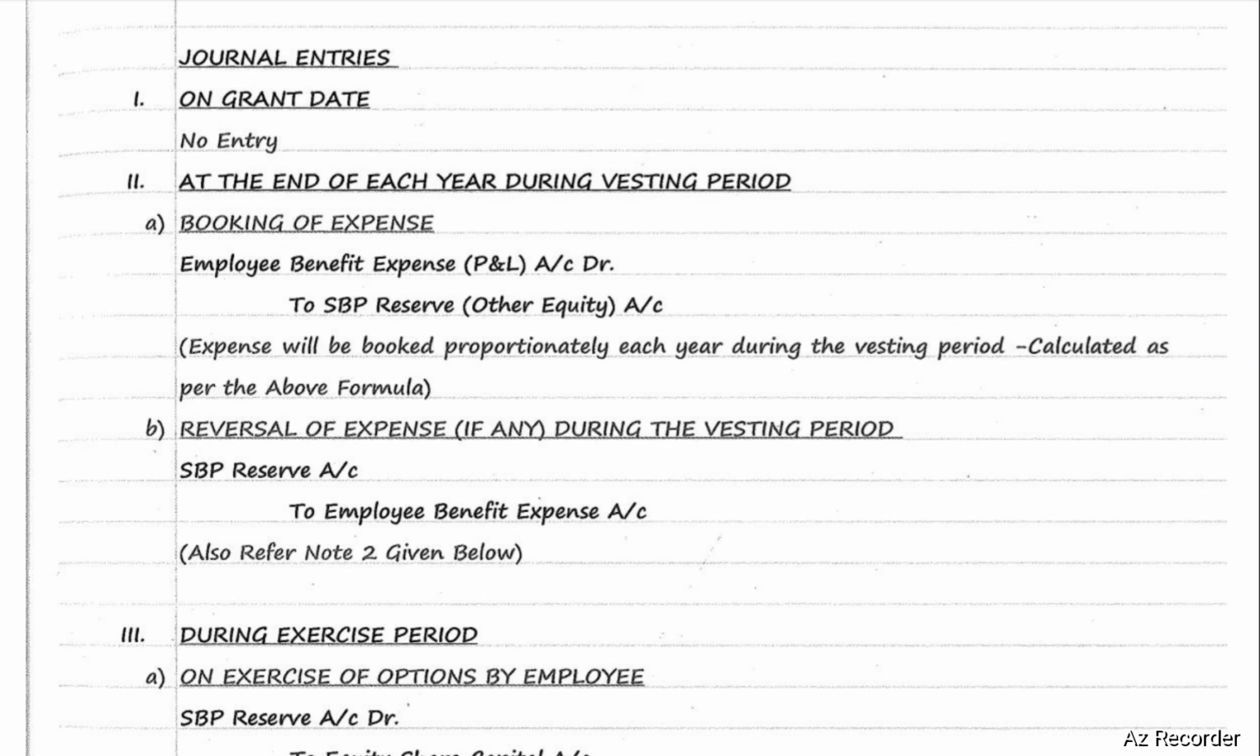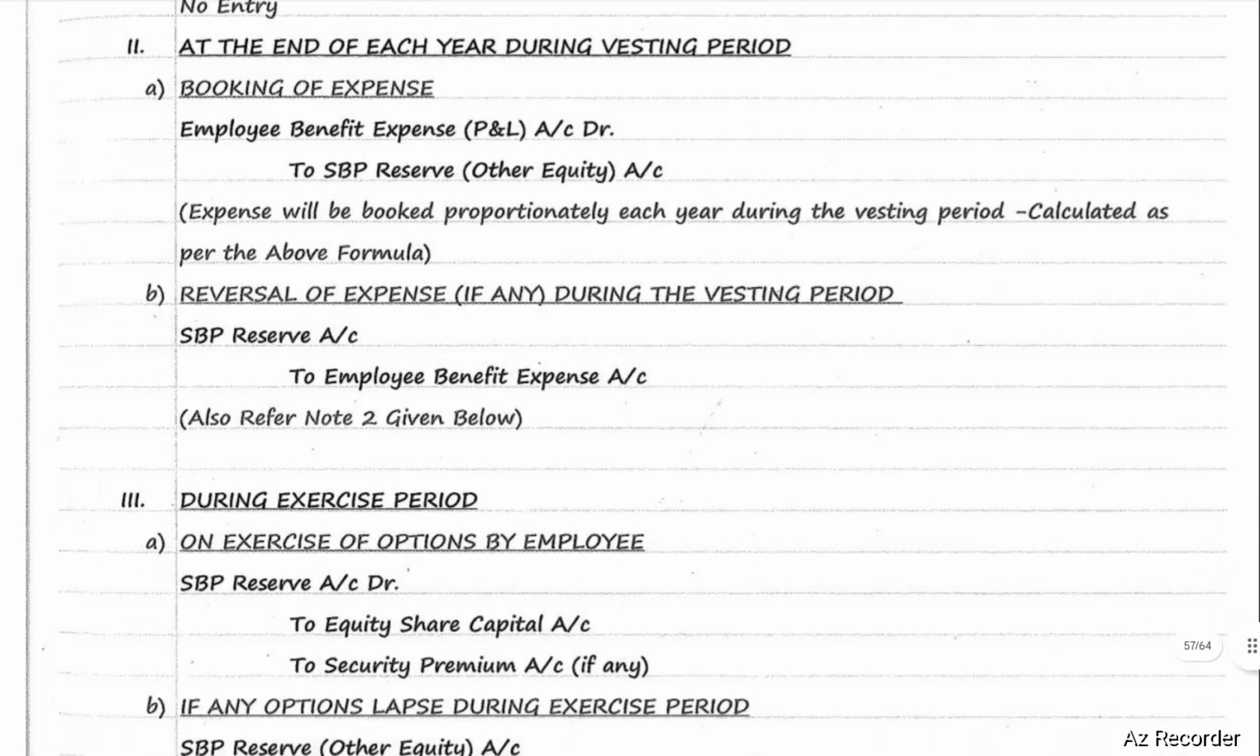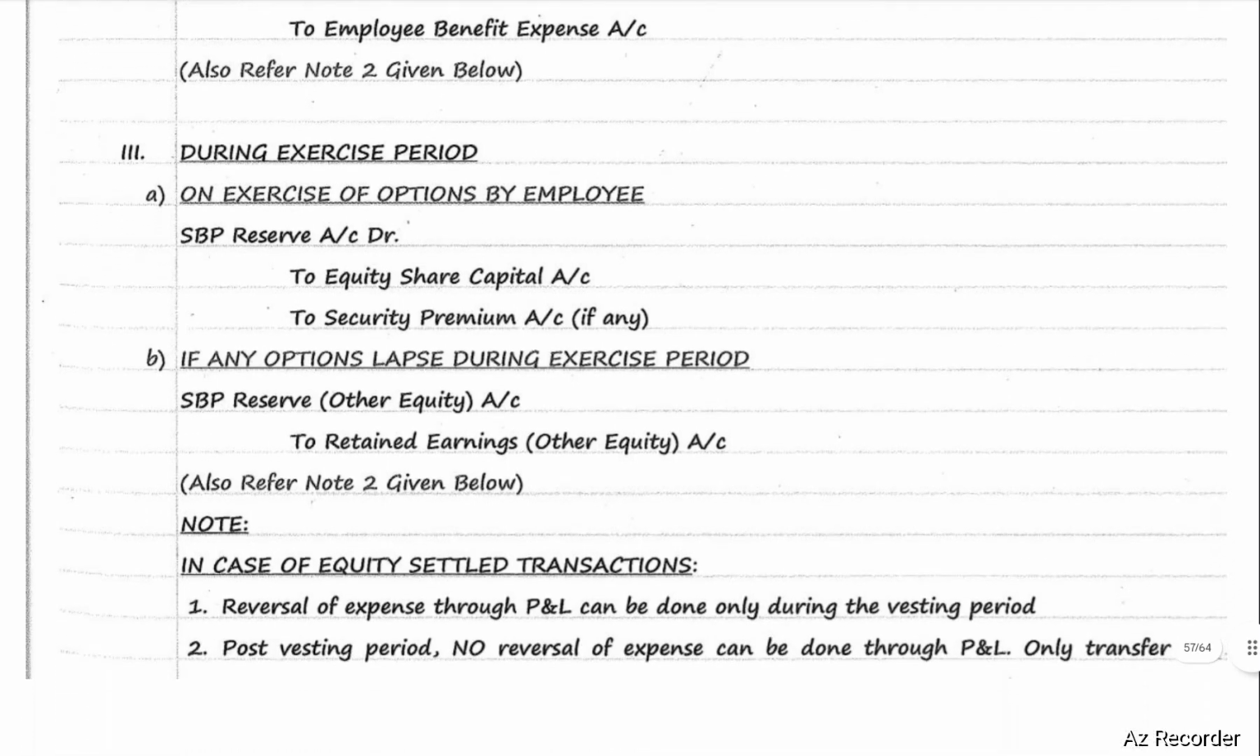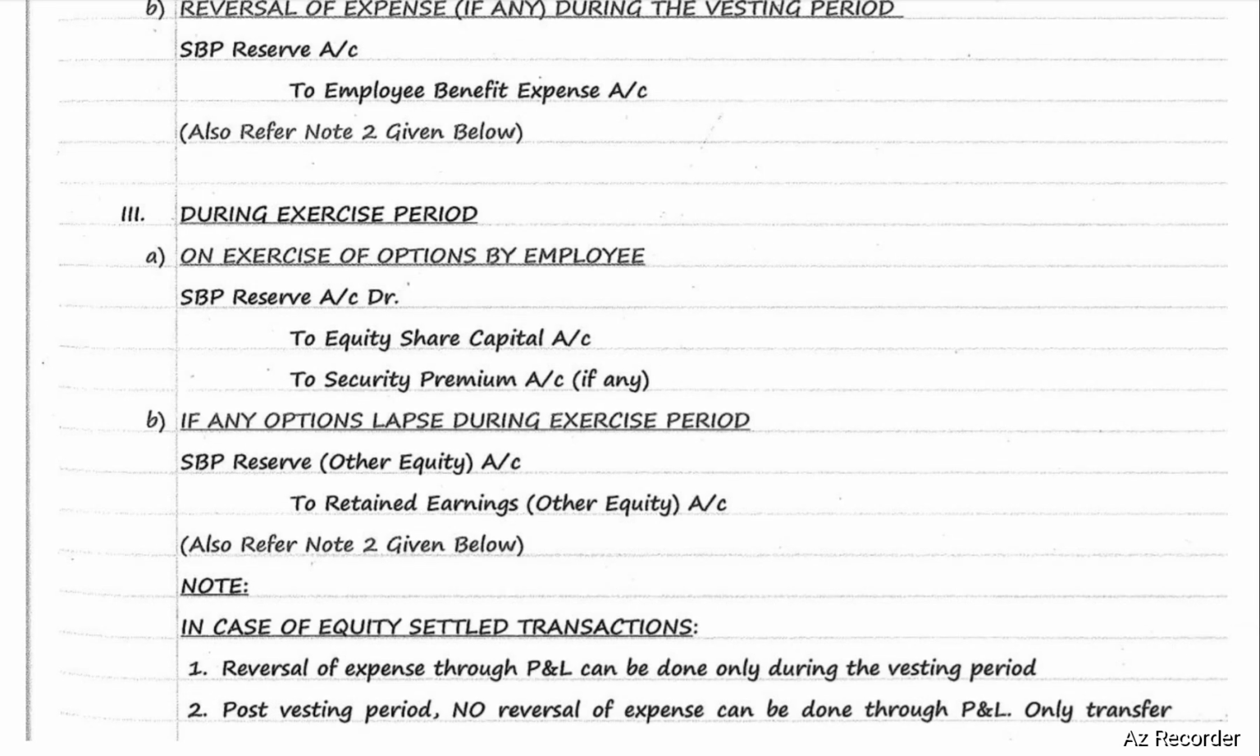SBP reserve will be shown under other equity. Employee benefit expense will be transferred to P&L account. During exercise period, on exercise of options by employees, the entry will be SBP reserve account debit to equity share capital and securities premium account, if any. If any options lapse during the exercise period, the entry will be SBP reserve account debit to retained earnings. Both SBP reserve and retained earnings will be shown under other equity.